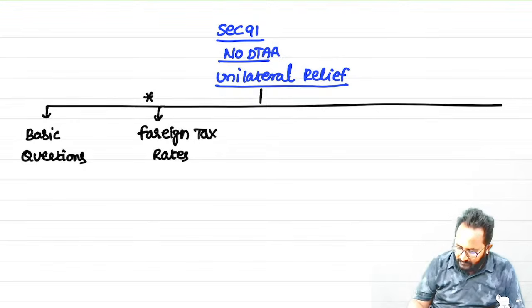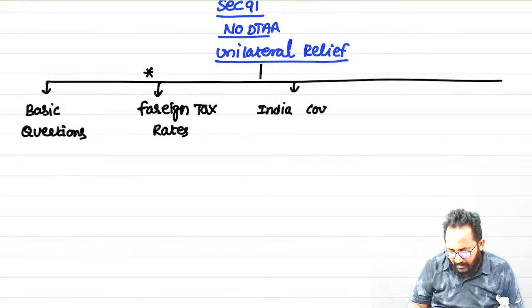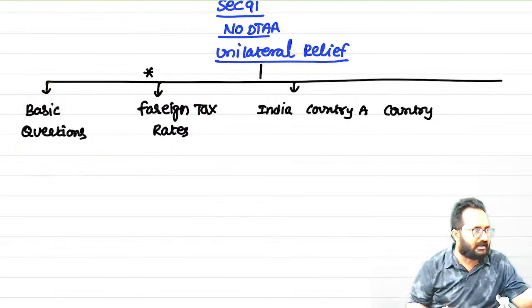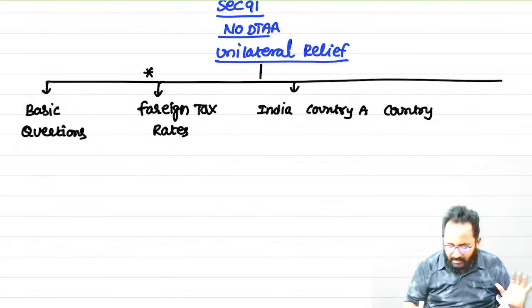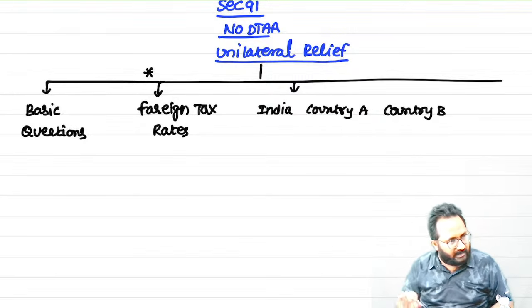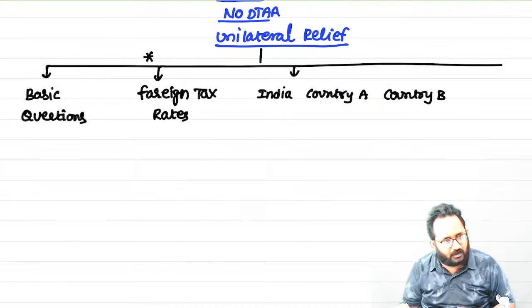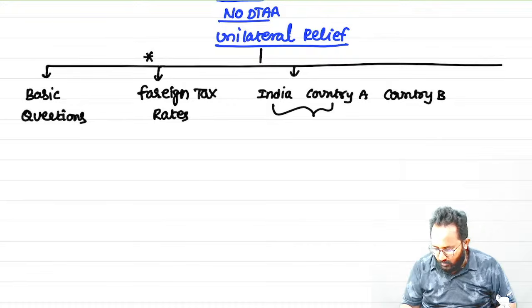Next, India and country A and country B. In basic questions, India and one country only they will give. But in future, they are going to give India, country A, country B. Now, there is no DTAA between all of them.